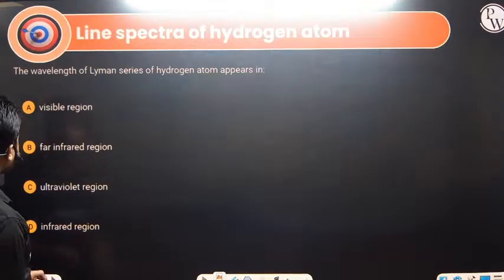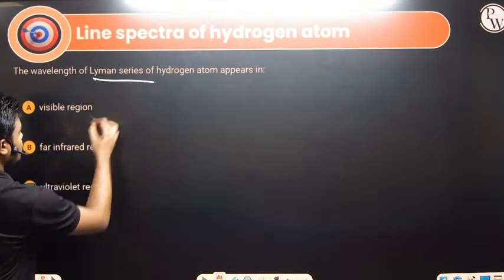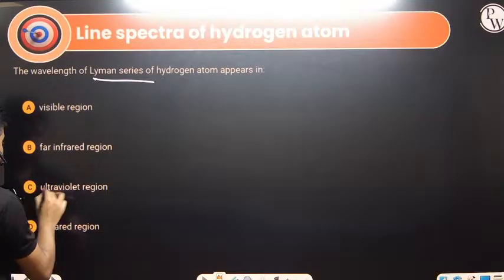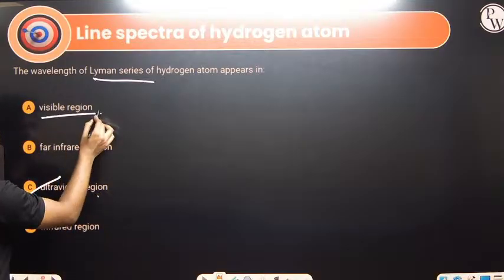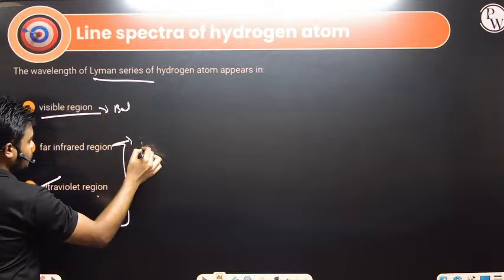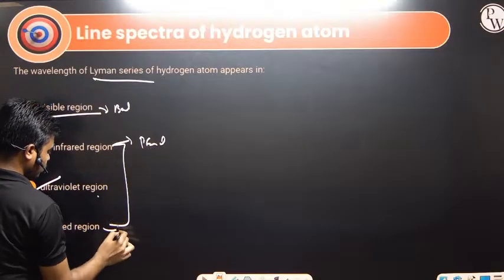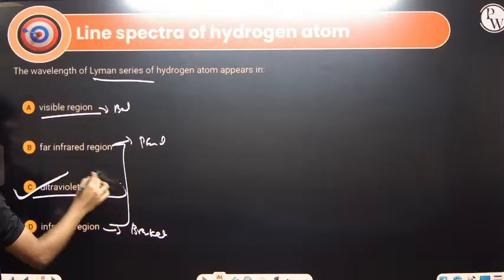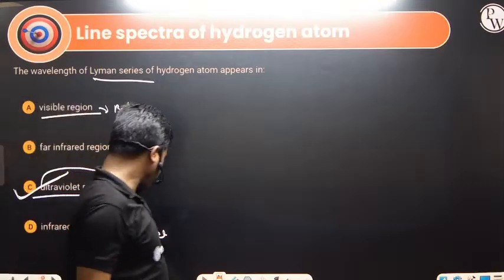Clear? The wavelength of Lyman series of hydrogen appears in the visible, ultraviolet region. If it is Lyman, ultraviolet; visible means Balmer; and this one, far infrared, this one is Pfund, and this is Brackett. So this one is the UV region.